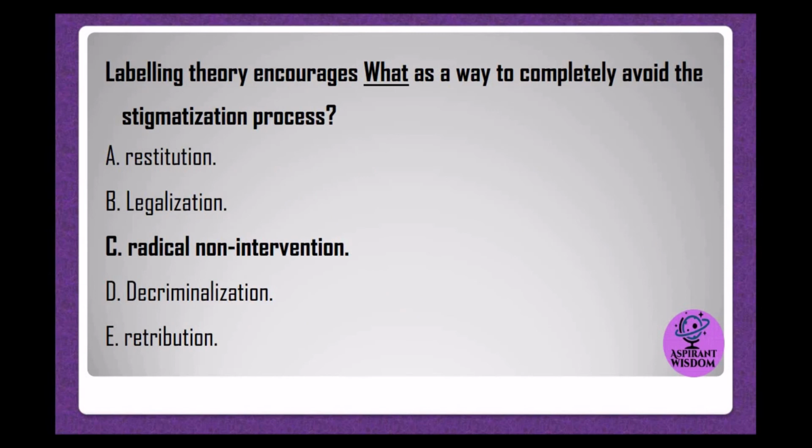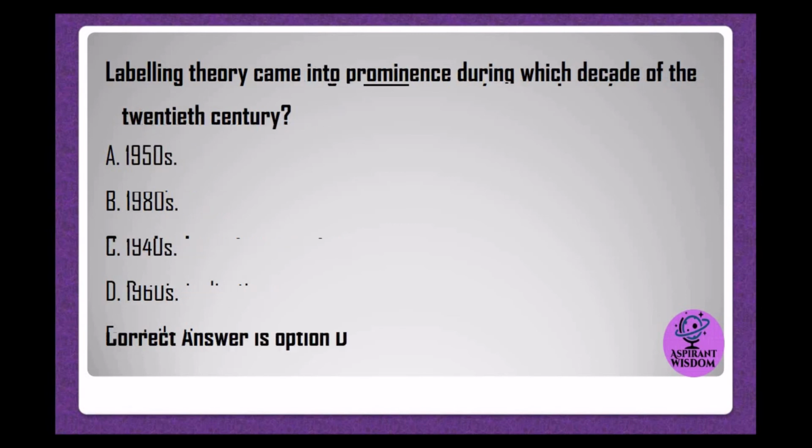Labeling theory encourages what as a way to completely avoid the stigmatization process? A. Restitution. B. Legalization. C. Radical non-intervention. D. Decriminalization. E. Retribution. Labeling theory came into prominence during which decade of the 20th century? A. 1950s. B. 1980s. C. 1940s. D. 1960s. Correct answer is option D.